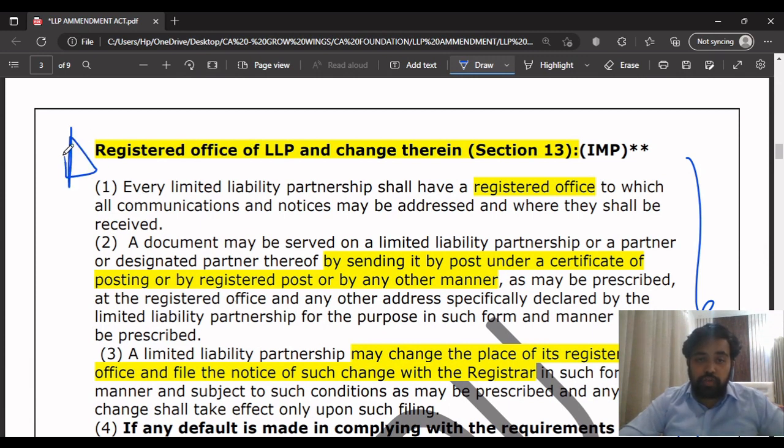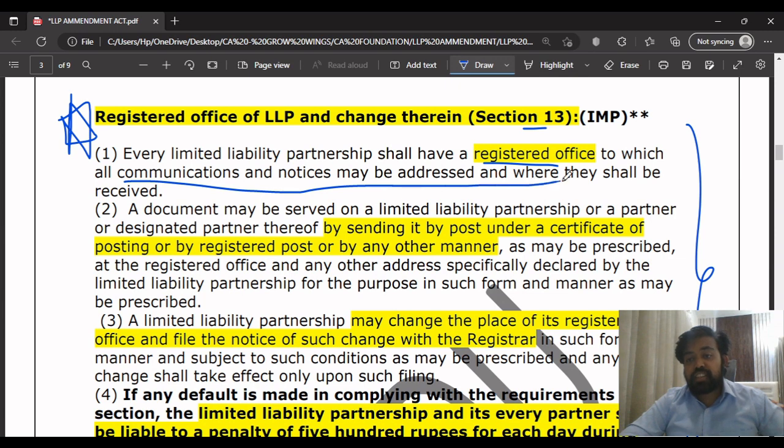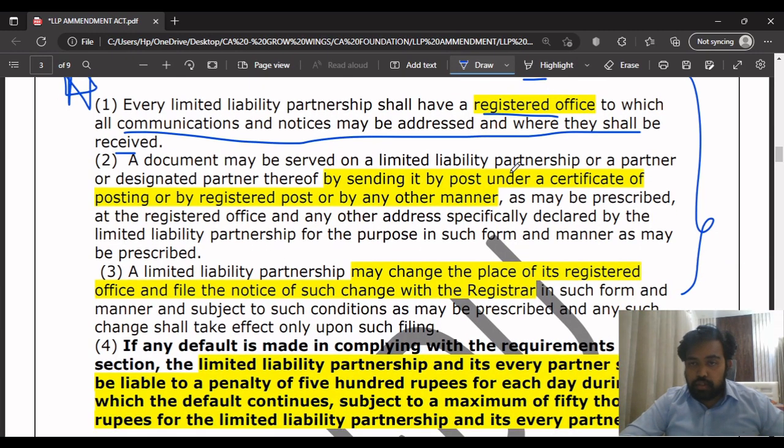The registered office of the LLP and change therein, Section 13. What they are trying to tell here is that every LLP shall have a registered office to which all communications and notices may be addressed and where they shall be received. That is a simple point.